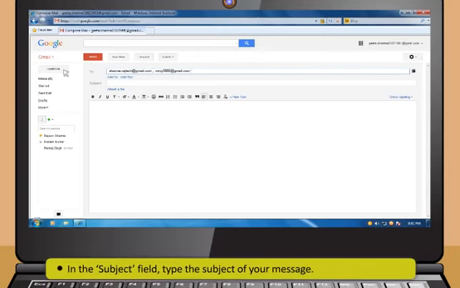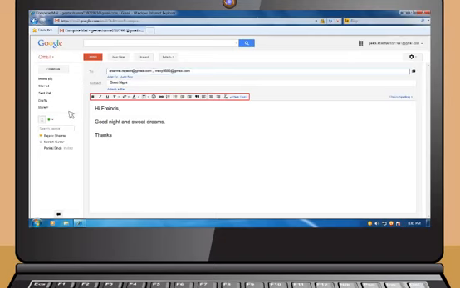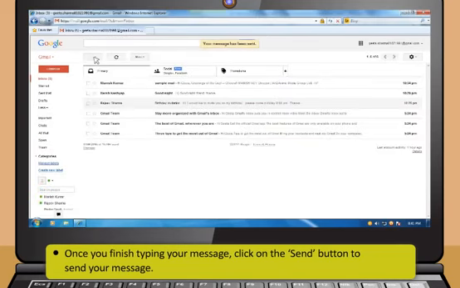Now, in the subject field, type the subject of your message. After that, type your message in the message area. You can also attach documents or pictures with the message by clicking on Attach a File link just below the subject box. The formatting buttons just on top of the message area allow you to format your message according to your need. And then click on the Send button to send your message.